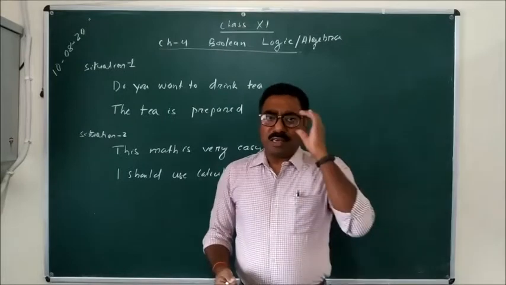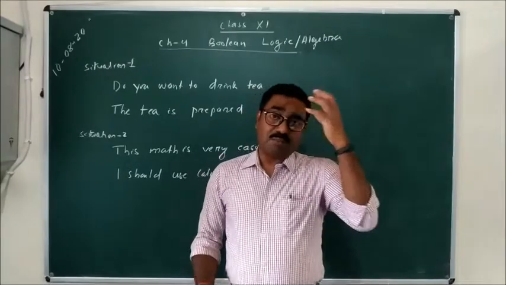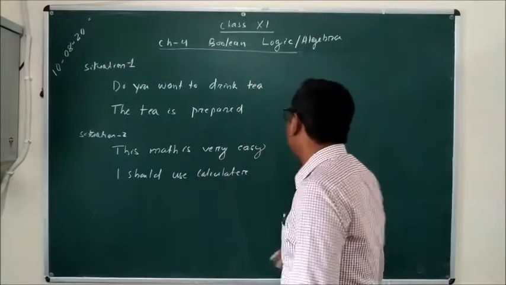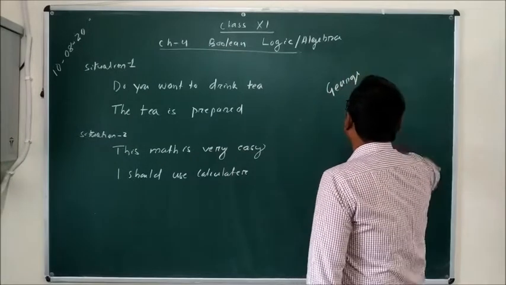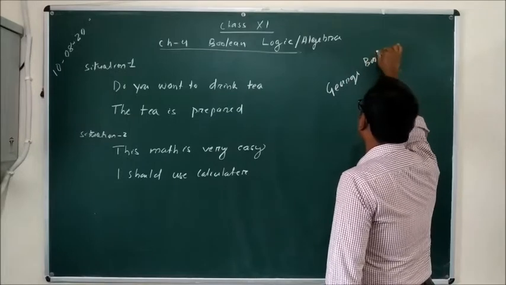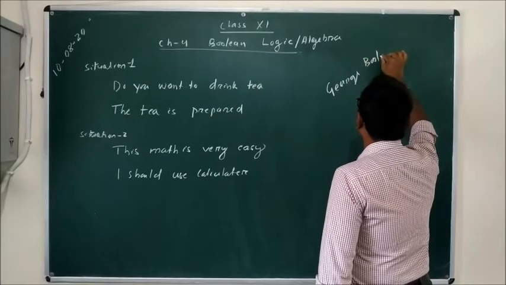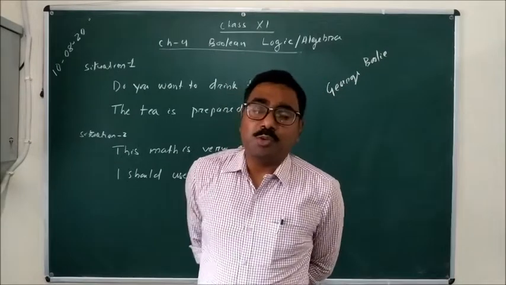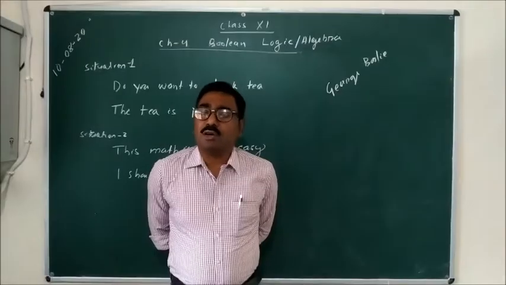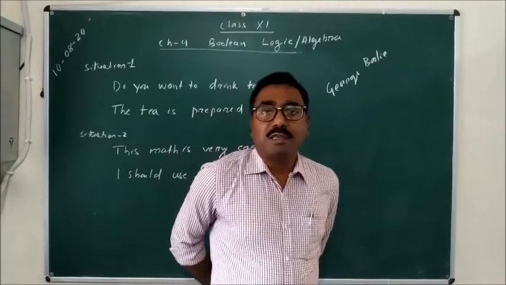But in the year 1884, a mathematician, George Boole, invented a process of solving this logic.